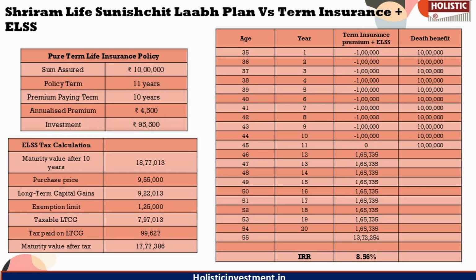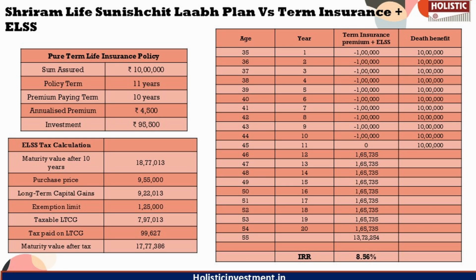So you can consider a pure term life insurance policy with a 10 lakh sum assured costing 4,500 rupees annually for 10 years. After paying the premium, you can invest the remaining 25,500 rupees in an ELSS fund. At the end of 10 years, the ELSS investment grows to 18.77 lakhs. After accounting for the capital gains tax, the final corpus of 17.77 lakhs is shifted to an instrument yielding 7% return. From this, you can withdraw an annual income benefit similar to the Shriram policy while still retaining 13.72 lakhs.